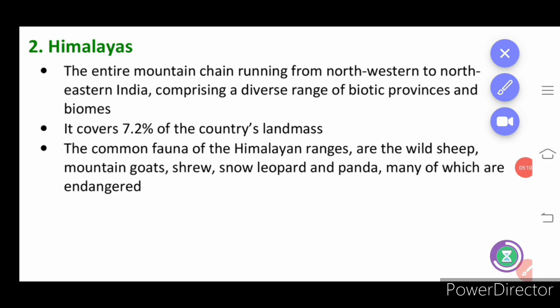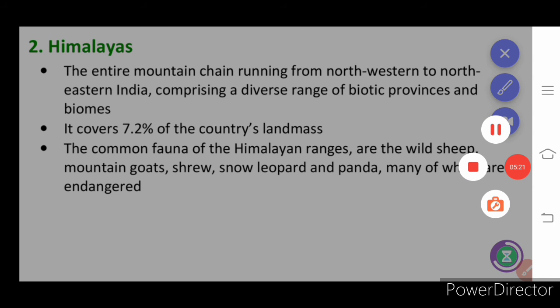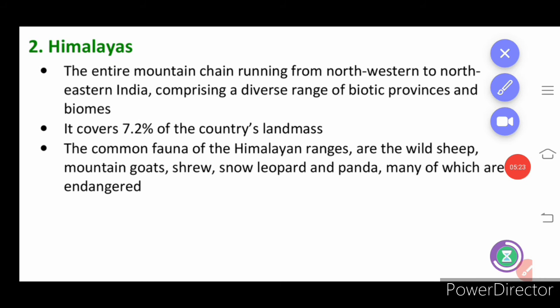Himalayas, the entire mountain chain running from northwestern to northeastern India. It comprises a diverse range of biotic species, and 7.2% of the country's landmass is present. And the common fauna of the Himalayan range, the names of the animals are given here.